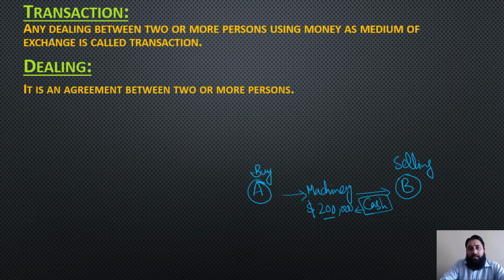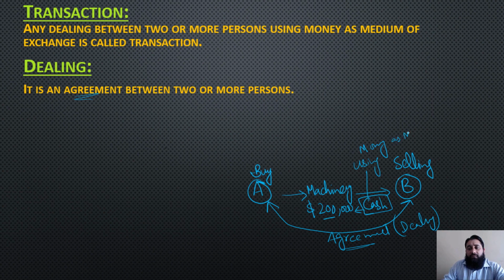For transaction there must be a deal. So the first thing they do, as we said, dealing is an agreement. They make an agreement or dealing, A and B. So A and B are two persons. They agree upon what? Buying and selling of machinery. And they are also using money as medium of exchange.